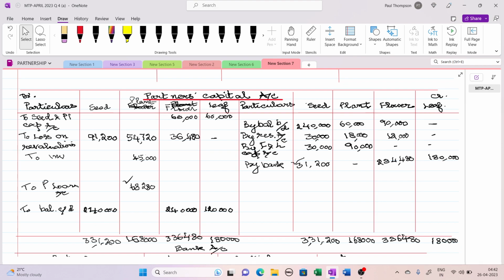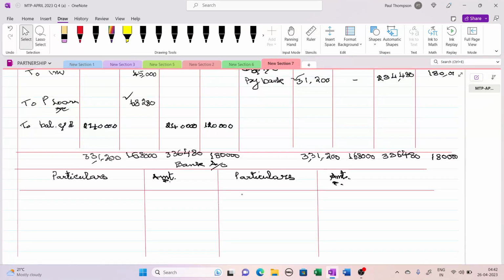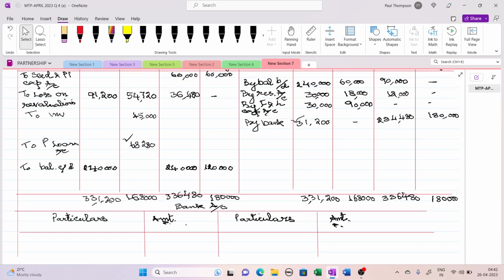Now we have to go to bank account. In the bank account, seed brings 31,200. Cash account debit to, bank account debit to his capital account, seed's capital account. So he has to bring 31,200. Plant has got retired. So next one is flower.